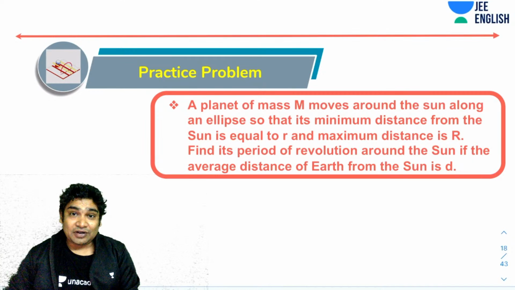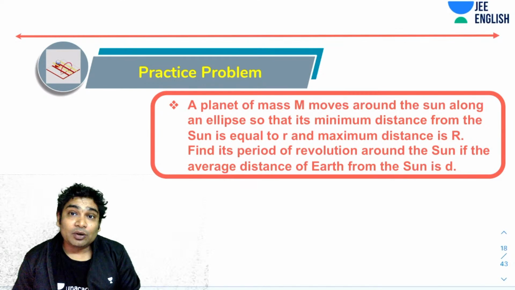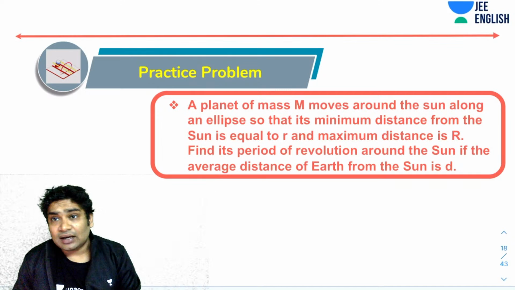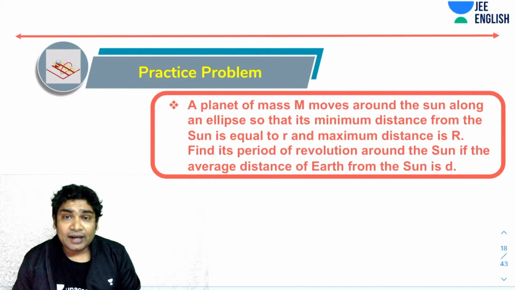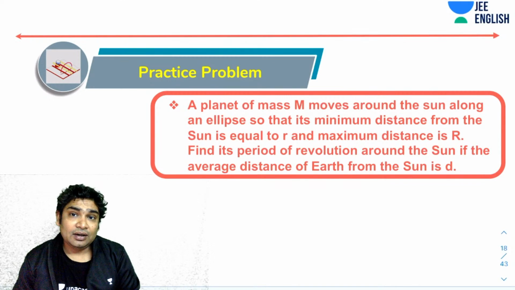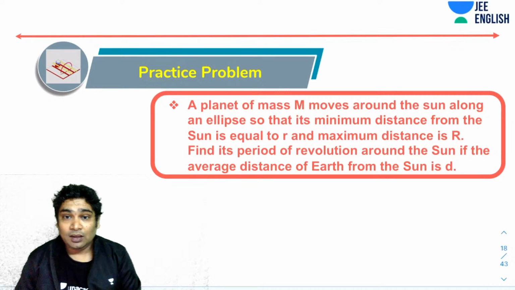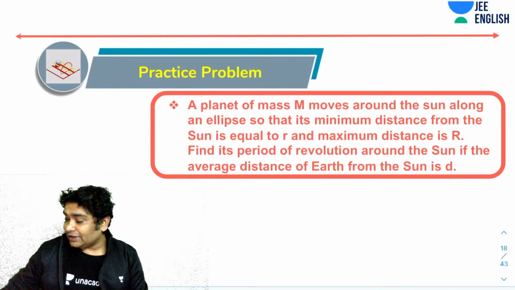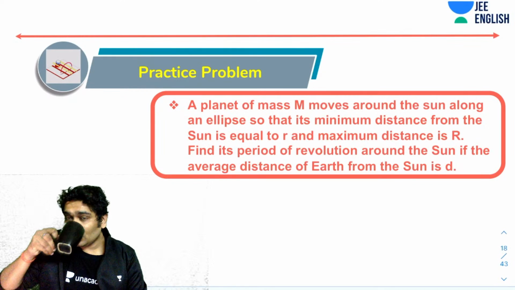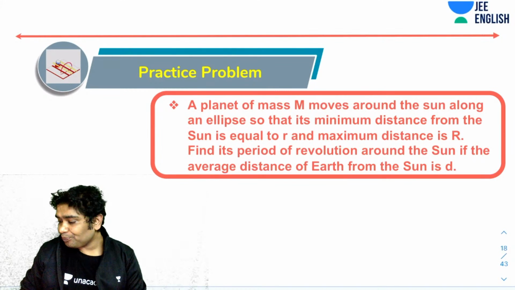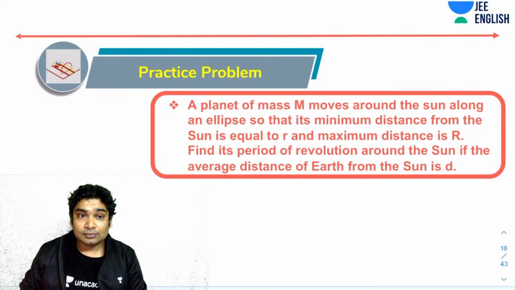Okay, now let's try some problems. So here you've been told a planet of mass m revolves around the sun along an ellipse, so that its minimum distance from the sun is equal to small r and maximum distance is capital R. Find its time period of revolution around the sun if the average distance of Earth from the sun is d. So try this. Let's see if you can find that.